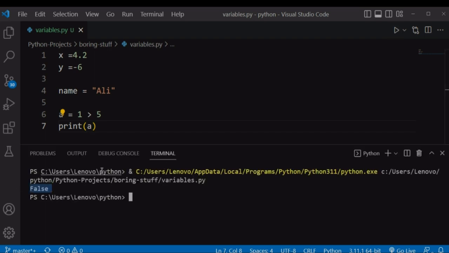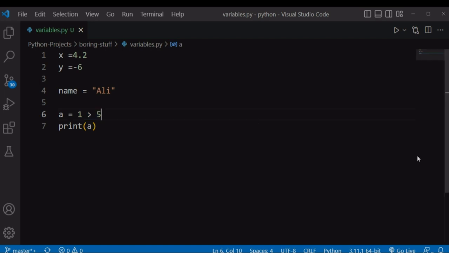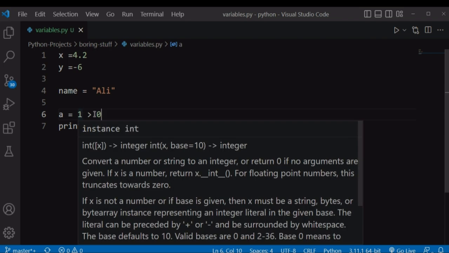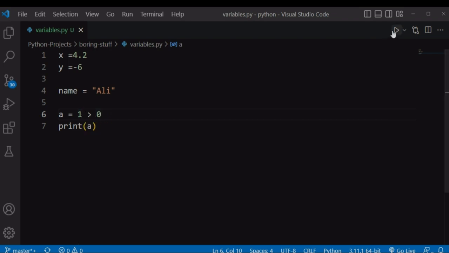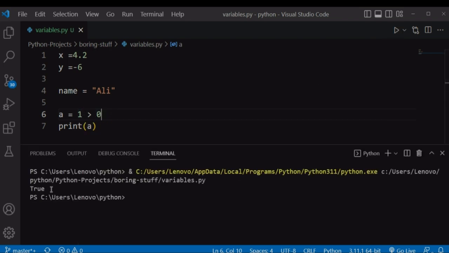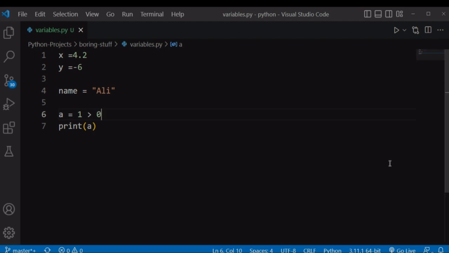So Python will return false because this condition evaluates to false, and 1 is not greater than 5. Let's try a true Boolean statement like 5 is greater than 1. We all know that 5 is greater than 1, and this is true. So if we run our file, Python will return true because this condition evaluates to true.